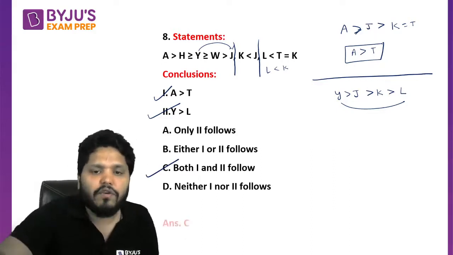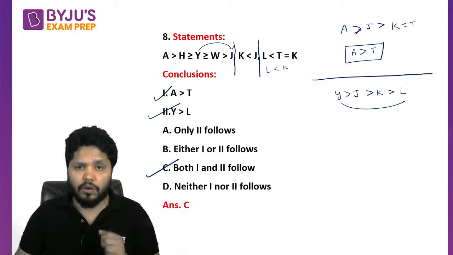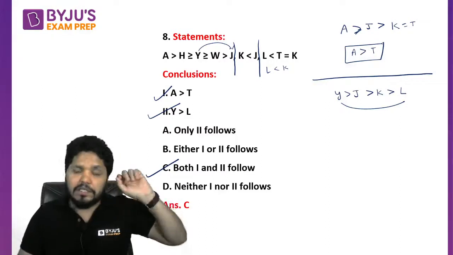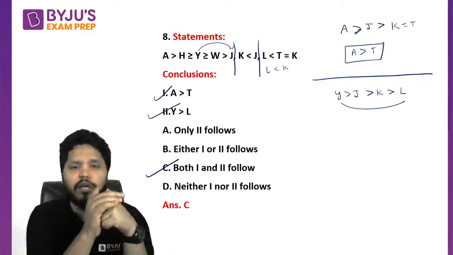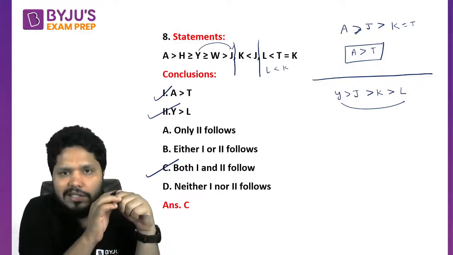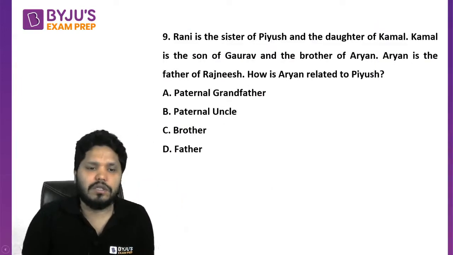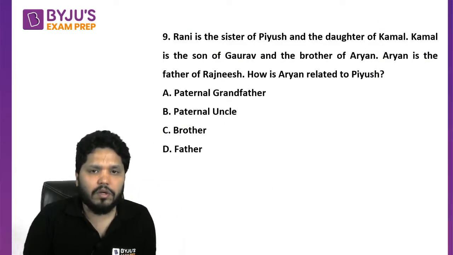I hope this kind of question is very clear to all of you. How to do it? You just need to see the common part from where we have to start. Just see the relationship between them and directly you can conclude what your correct answer is. Okay? Fine. The next question is on your screen now.